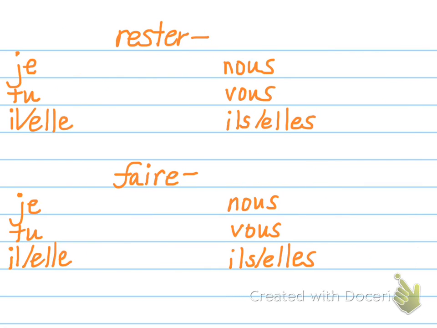All right, 2 more verbs to go. So rester means to stay. Again, my stem is R-E-S-T, so that's going to be in all forms.